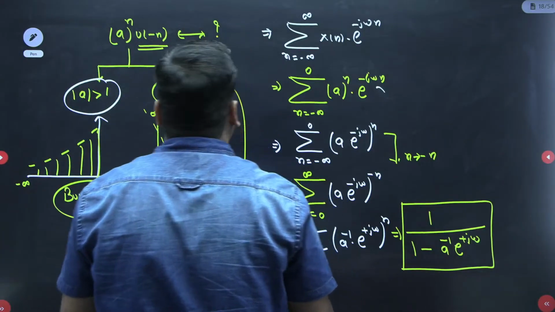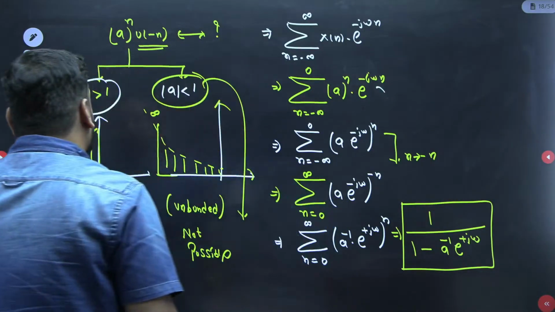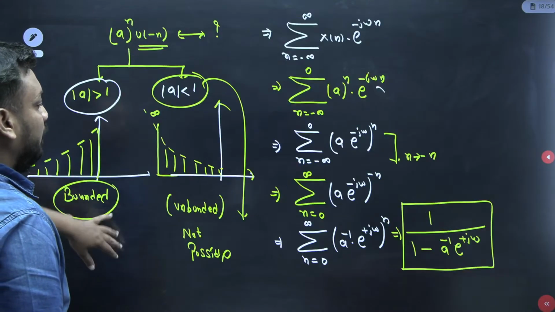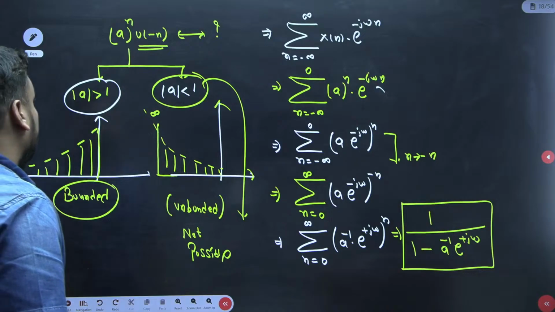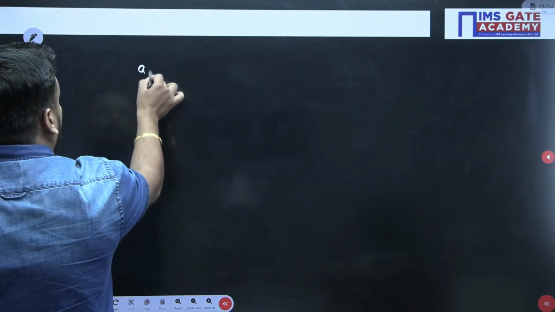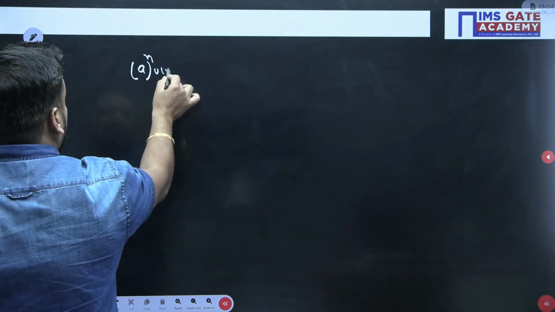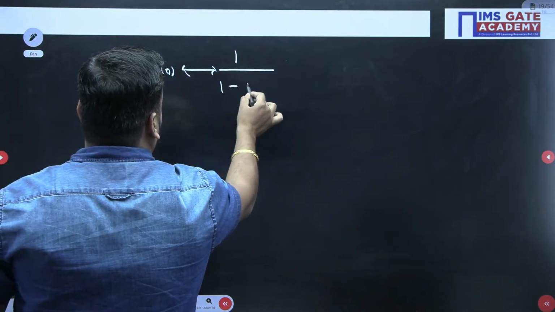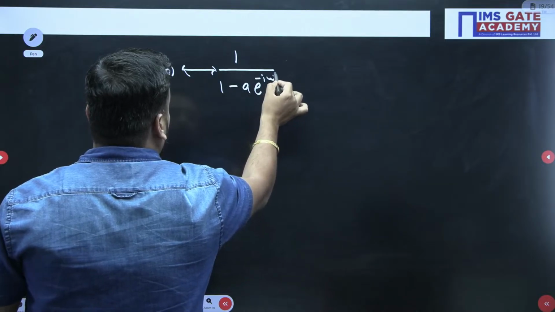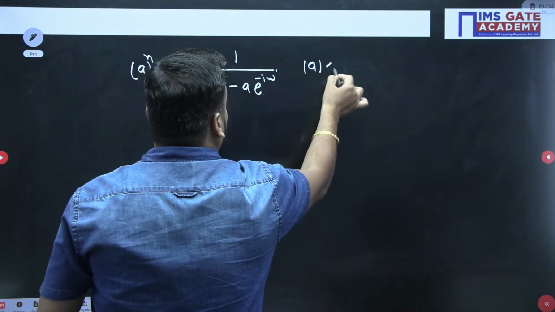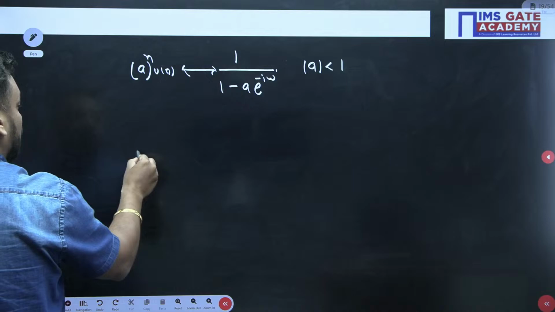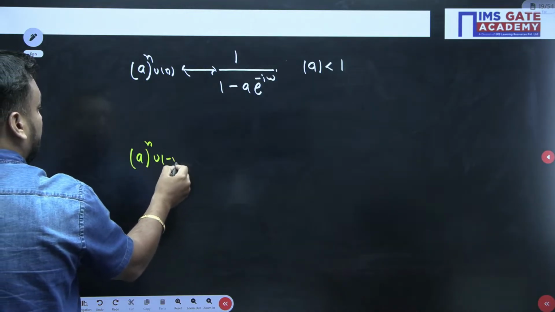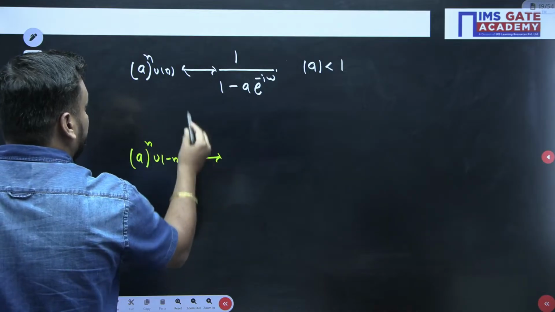So going forward, we have to remember two boxes now. One box is this. Now I am making one more resultant box for you. This result you need to secure, guys. The DTFT of a to the power n u of n is 1 upon 1 minus a e to the power minus j omega. But the condition is that the mod of a value should be less than 1. And in this box you can also add one more expression: the DTFT of a to the power n u of minus n.